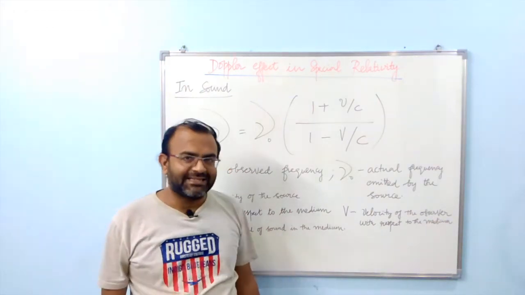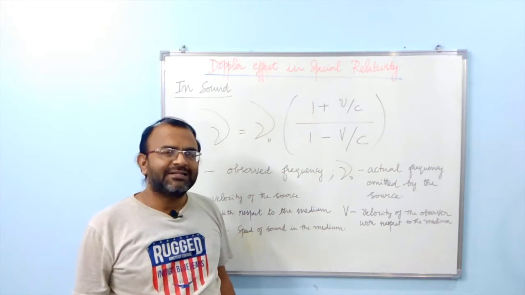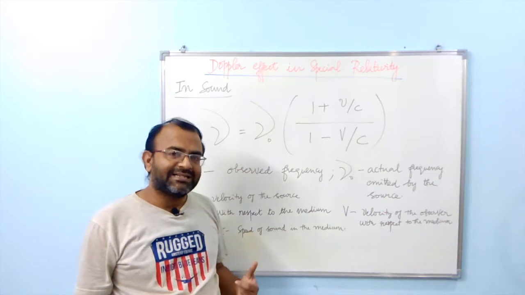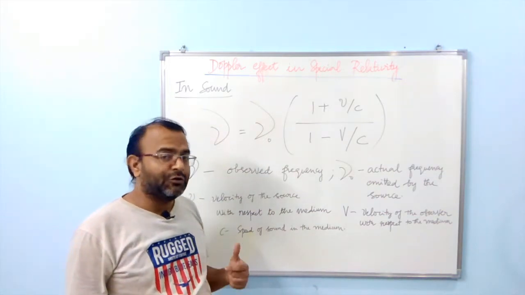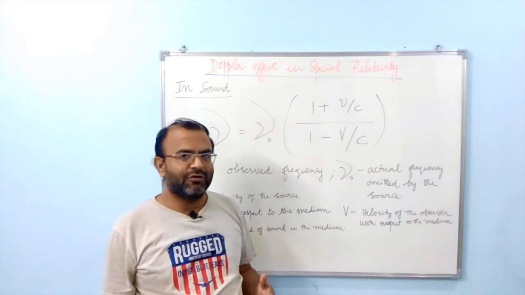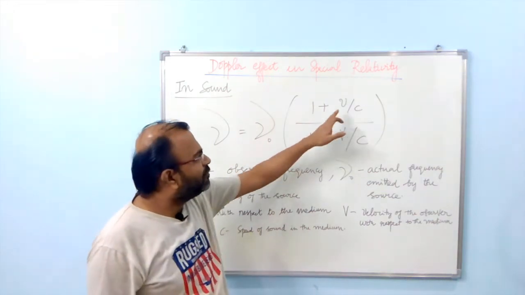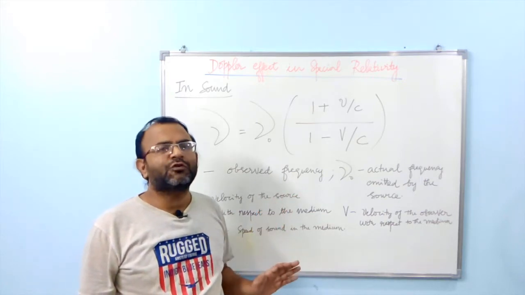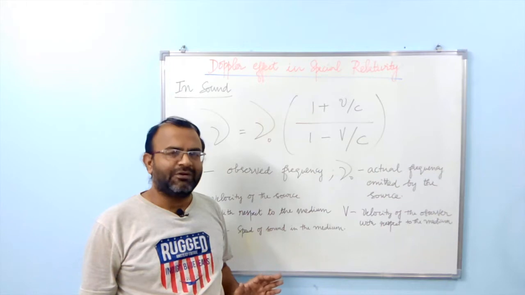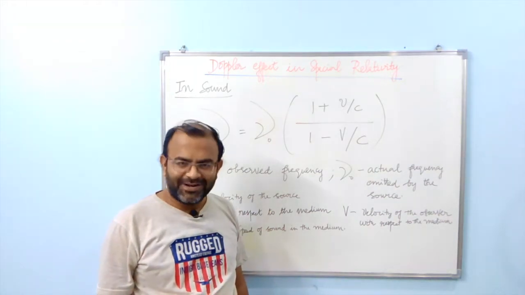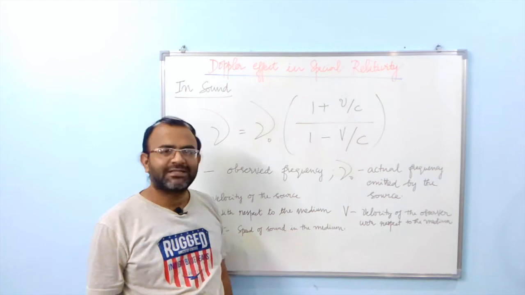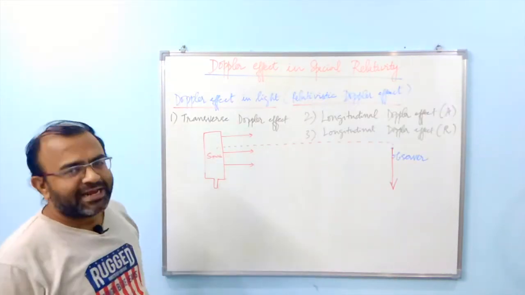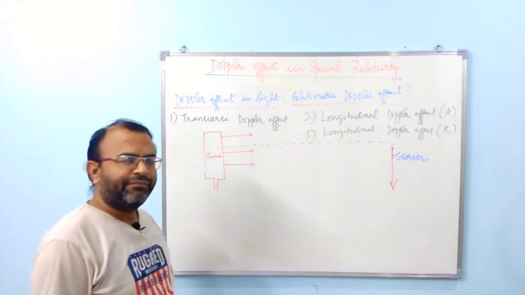But in the case of light, light does not require a material medium for propagation. Light can travel in vacuum, and the Doppler effect for light is relativistic in nature, because the individual motions of the source and the observer are not separate in light. The relative motion is important in the Doppler effect for light. Now let us proceed to discuss the Doppler effect in light, also called the relativistic Doppler effect.